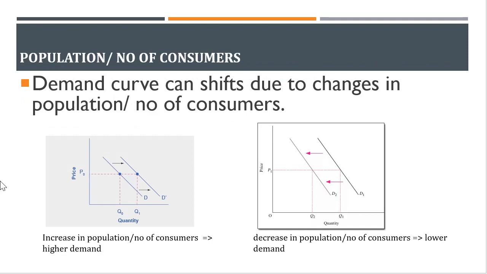The final factor is the number of consumers or population. A different textbook mentioned it differently, so I combined both of these factors into one. So the demand curve shifts due to changes in population or number of consumers. If there is an increase in population or number of consumers, then naturally they will demand more. So the demand curve will shift to its right. On the contrary, if there is any decrease in population or any decrease in number of consumers, that will lead to a lower demand, which means the demand curve will shift to its left.